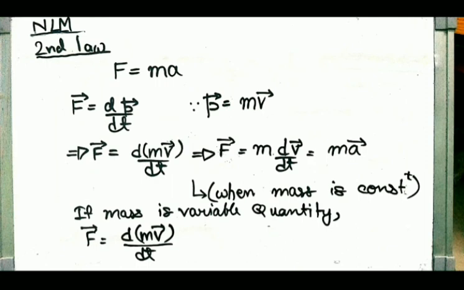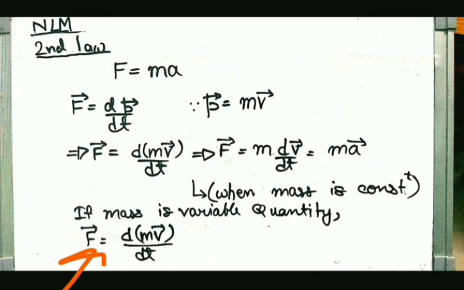But if mass is a variable quantity, then also the Newton statement is always true. You cannot change the Newton statement or the second law of mechanics. Obviously, it is true in classical mechanics, so you cannot change it. This statement is always true. So what next? Okay, it's nothing, it's calculus.